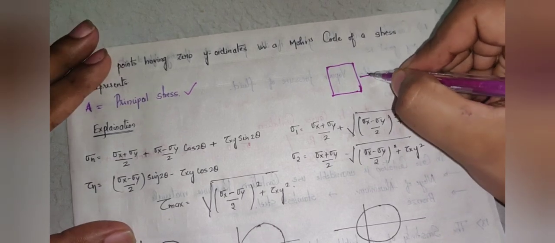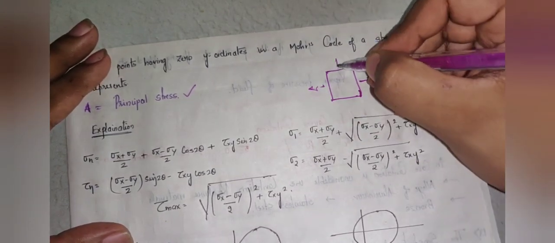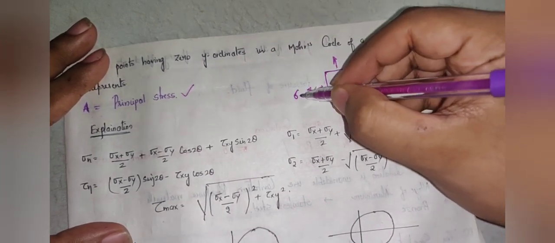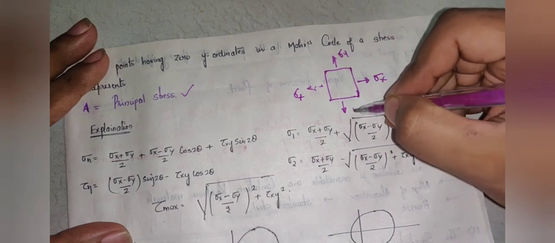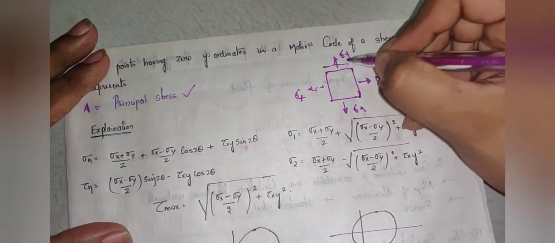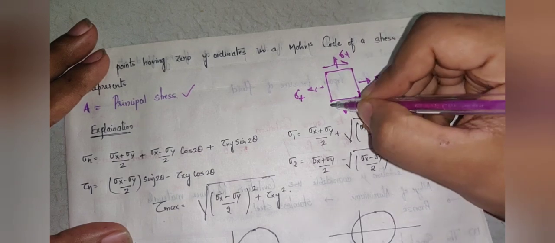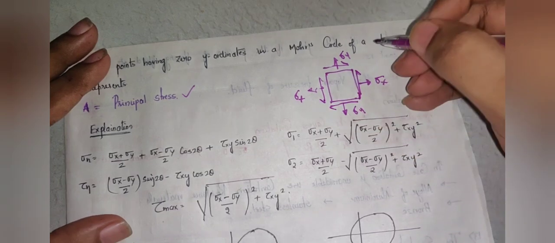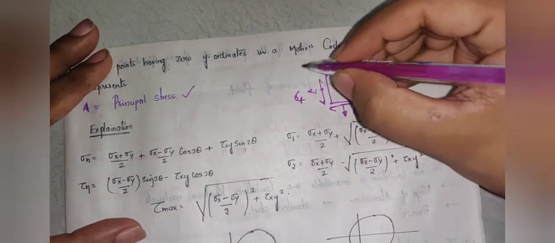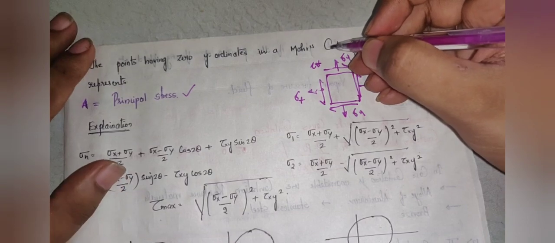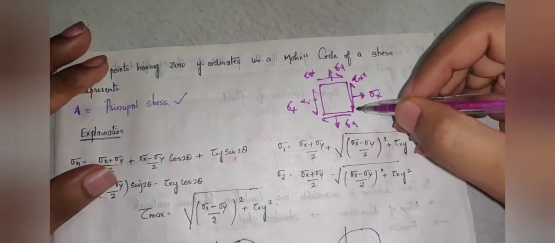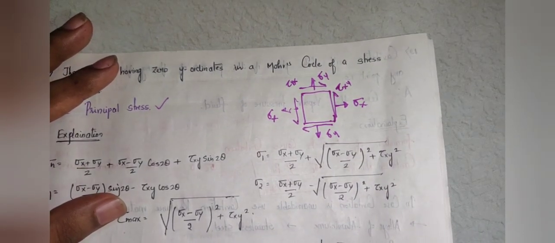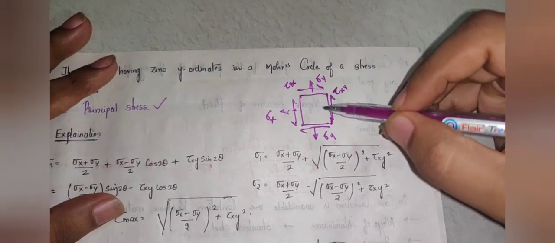stress diagram. This is the stress diagram that we represent. This indicates sigma x, this is sigma x, this is sigma y, this is sigma y, and this is shear stress, tau xy and tau yx, right? So this picture is very important. This diagram is very important. You can solve any problems on compound stresses if you are very thorough with this part.